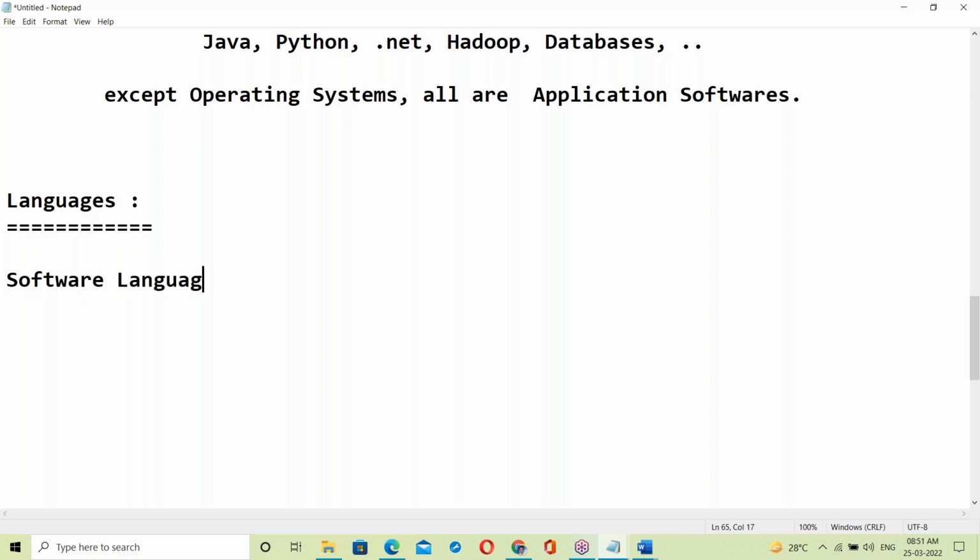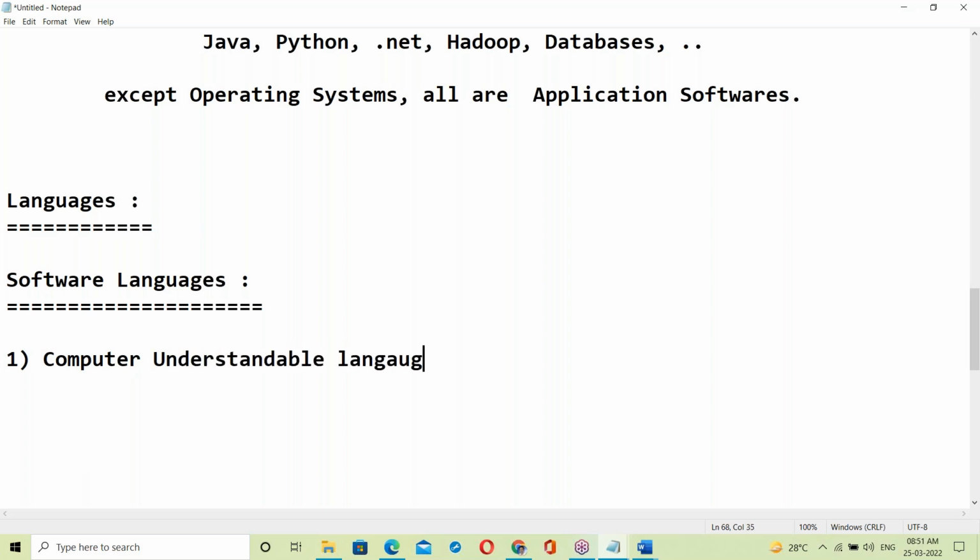Software language. In software, what is language here? One is computer understandable language.